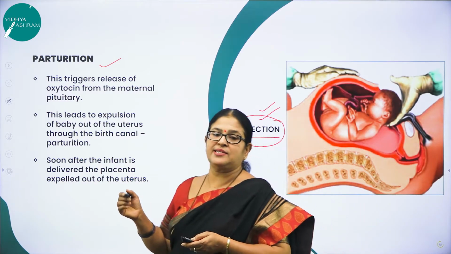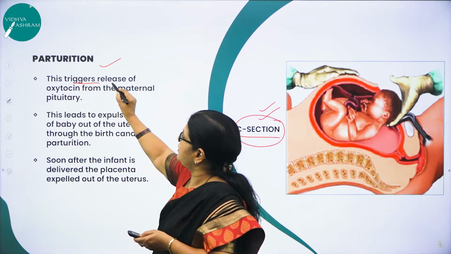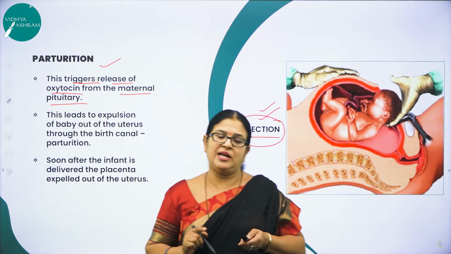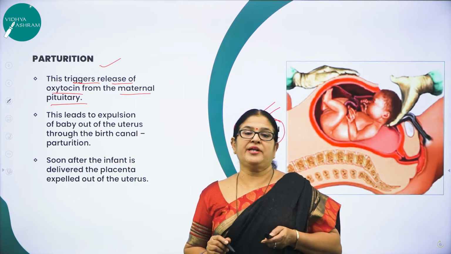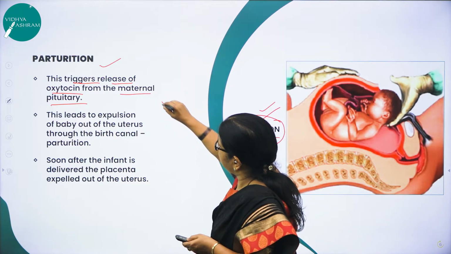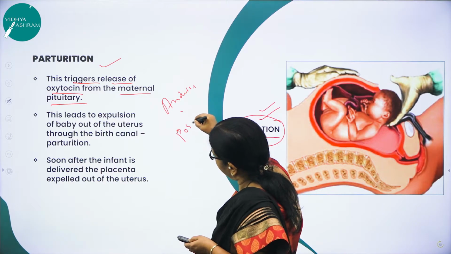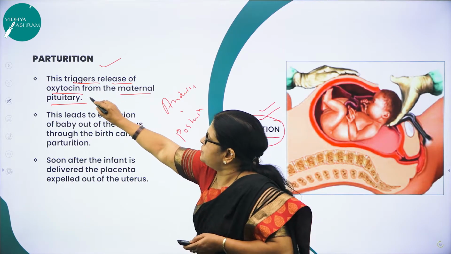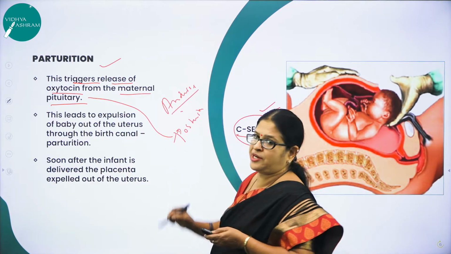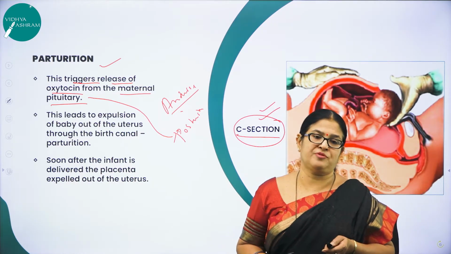Now, as I said, the signals will cause the fetal ejection reflex, and this triggers the release of oxytocin from the maternal pituitary. One thing you have to remember, children, is that the pituitary gland is divided into two parts. One is called the anterior part, the other one is called the posterior part. Actually, the oxytocin is released from the posterior part. The anterior part of the pituitary, called adenohypophysis, secretes the hormones of its own kind.